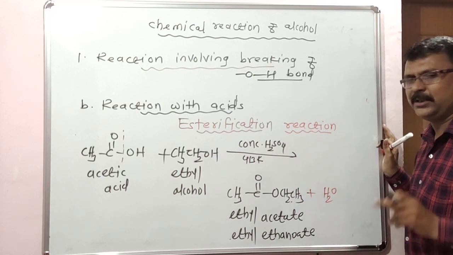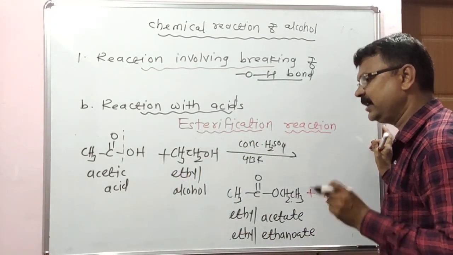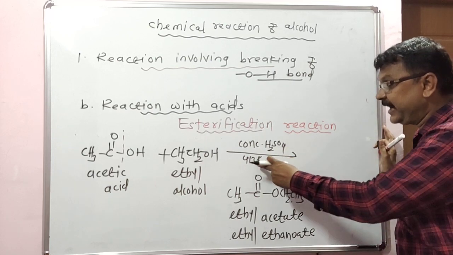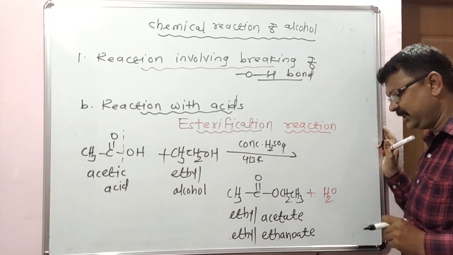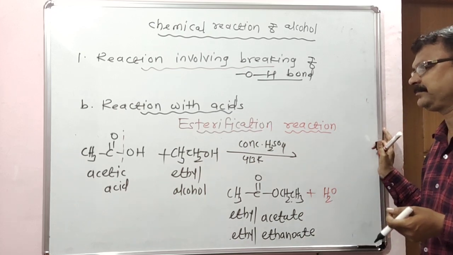Ethyl acetate. Look here, reaction repeat. Acetic acid is reacted with ethyl alcohol in presence of concentrated H2SO4 at 413 Kelvin. It gives ethyl acetate. The IUPAC name of the compound is ethyl ethanoate.